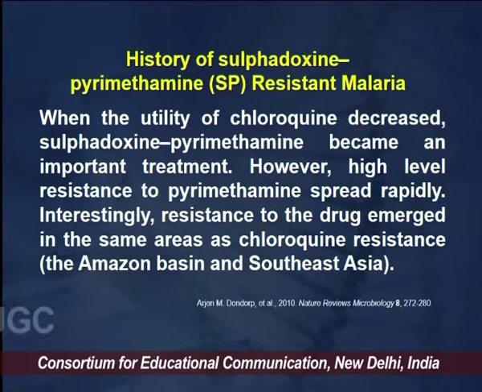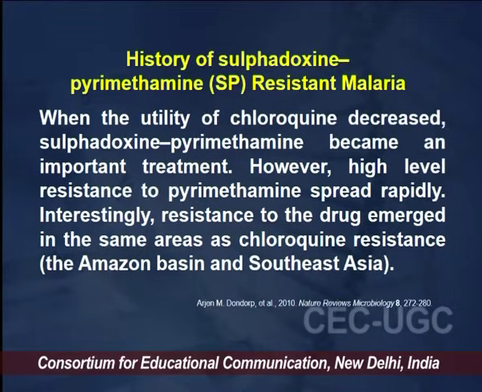Now the next important history of drug resistance was the resistance against the sulfadoxine pyrimethamine drug. When the utility of chloroquine decreased across the globe, the scientists got interested in why it was decreasing. So they found that there was an increased level of chloroquine resistance. Then subsequently,